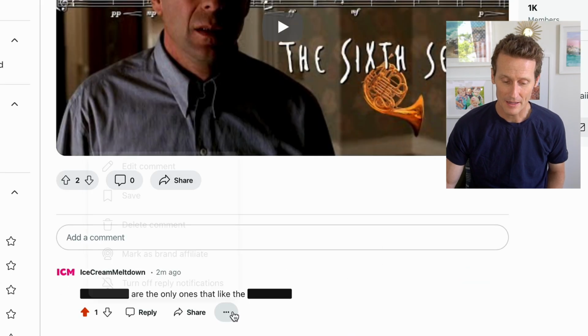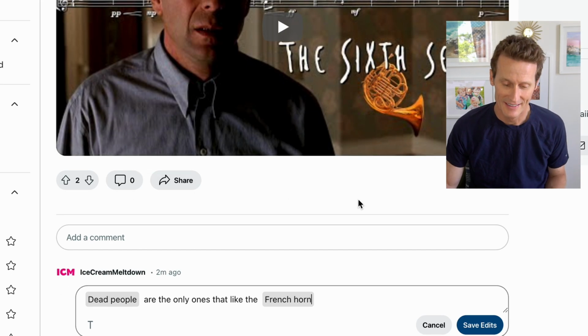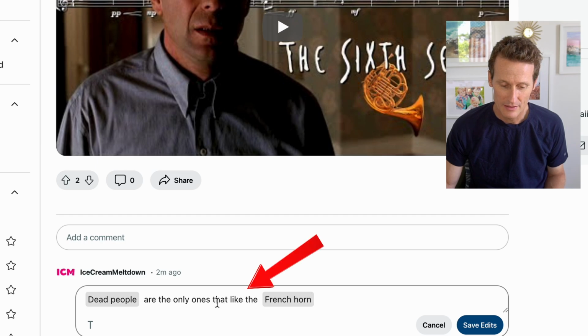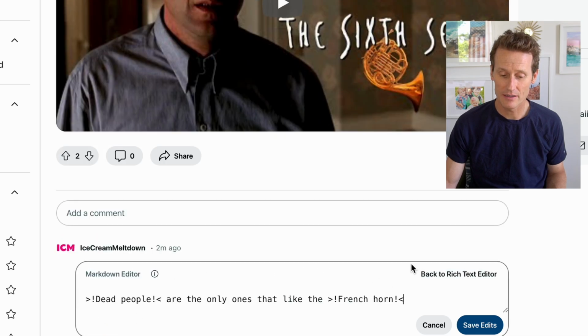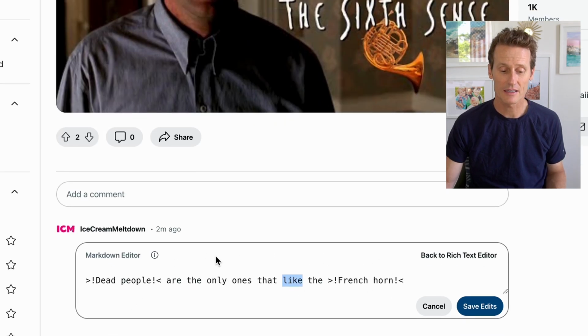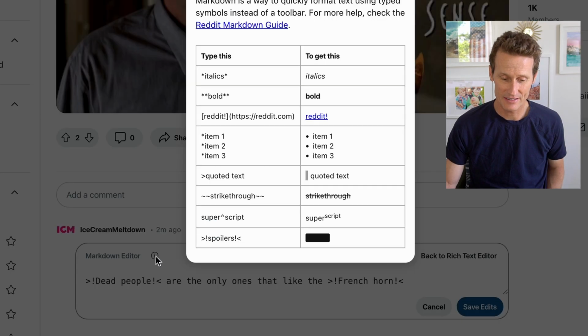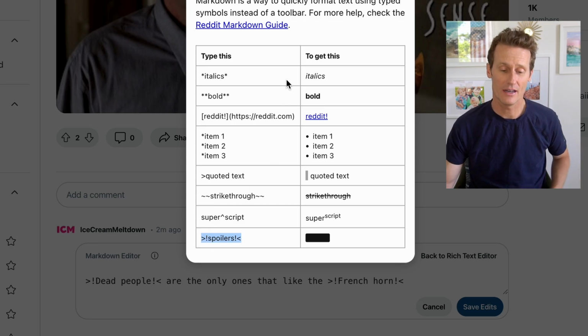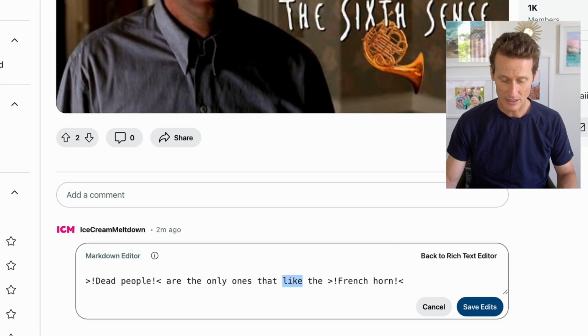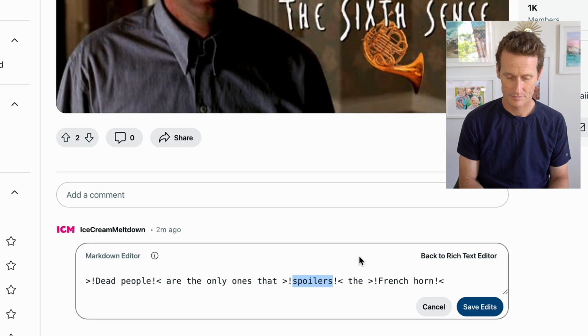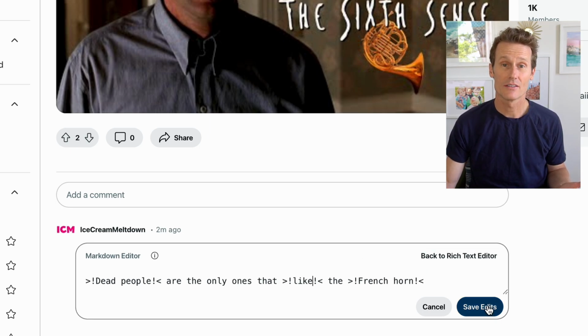Another way you can do it on desktop here is you can highlight the thing that's a spoiler. Let's say the word like is a spoiler. You're in Markdown Editor, you click like. You could click on this little icon right there, and it's got a Markdown help, so it can say how to bold, italic stuff, spoilers is in there. You could highlight that. You can paste it in there. You could put the word like. So now like is also going to be saved as a spoiler.